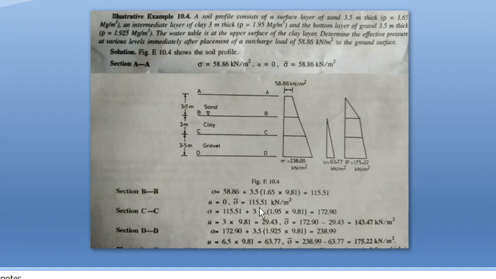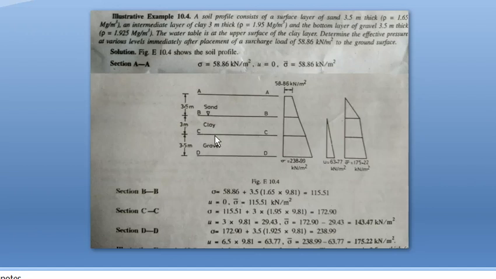That gives 115.51 as the total stress. Pore water pressure here is 0 because the groundwater table starts at 3.5, so effective stress is equal to the total stress.